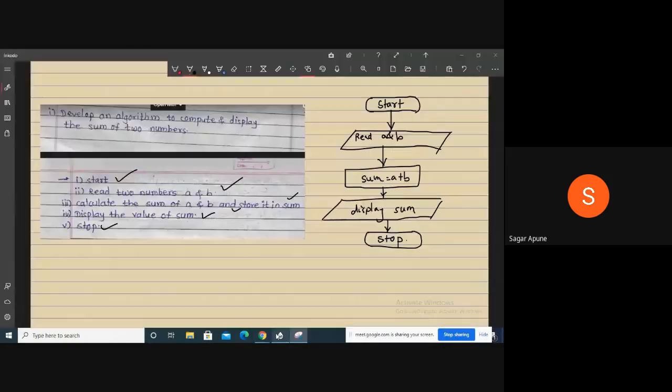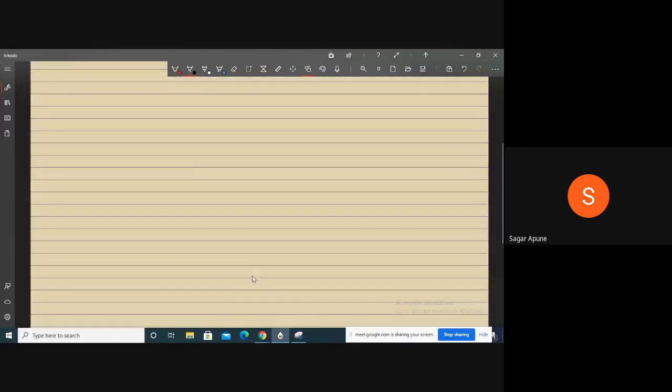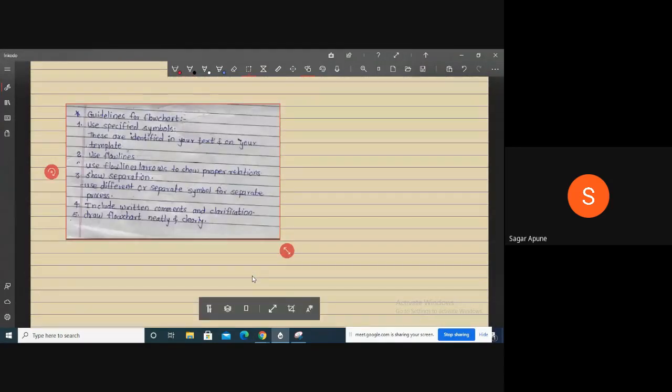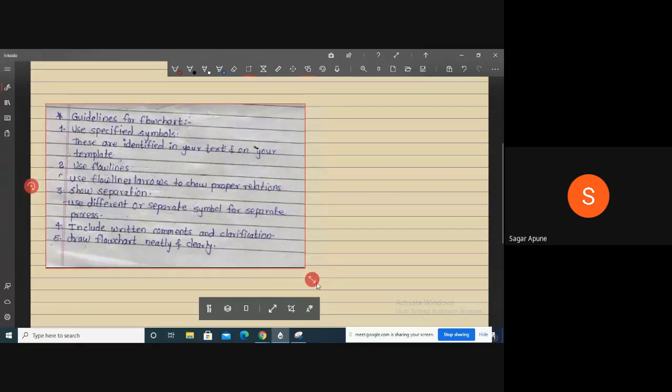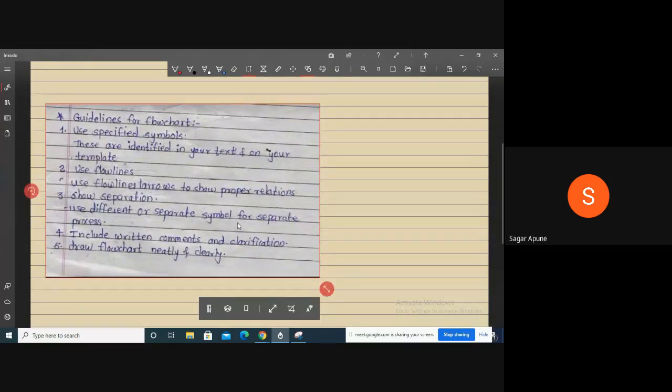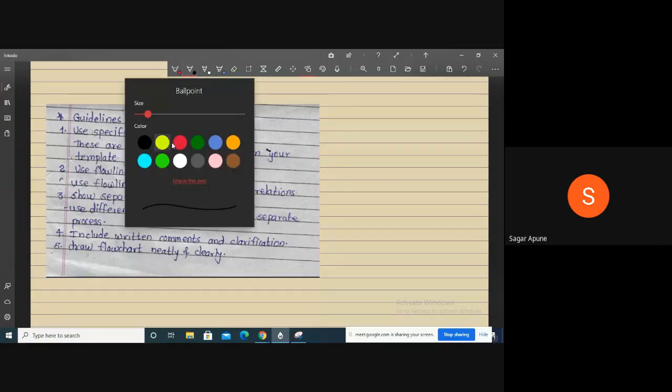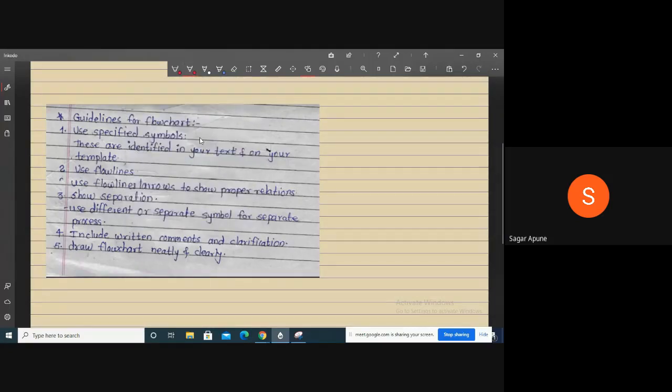The guidelines to draw a flowchart are: first, use specified symbols. Use specified symbols means what? Use appropriate symbols, use correct symbols, and don't use incorrect symbols. We have already seen some symbols, right?